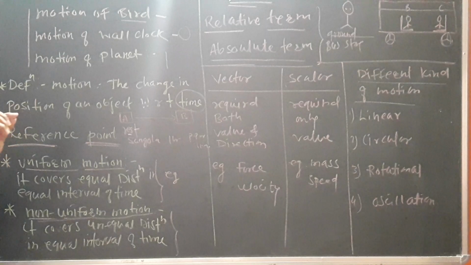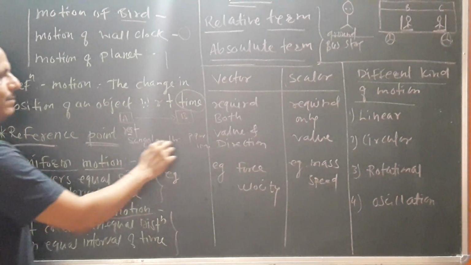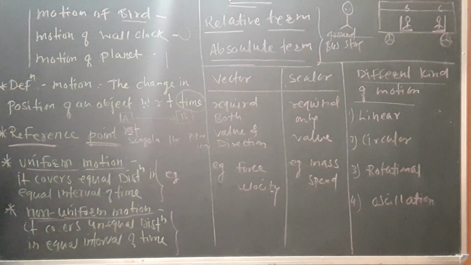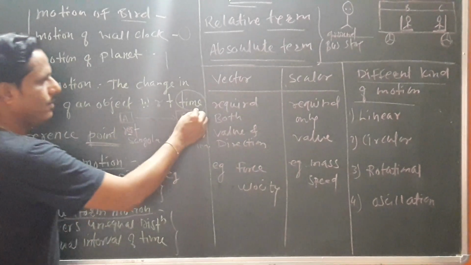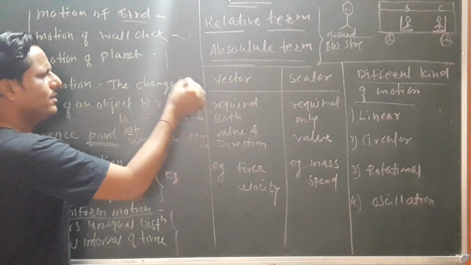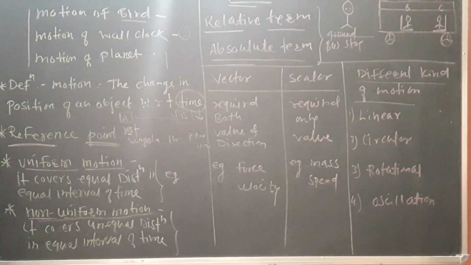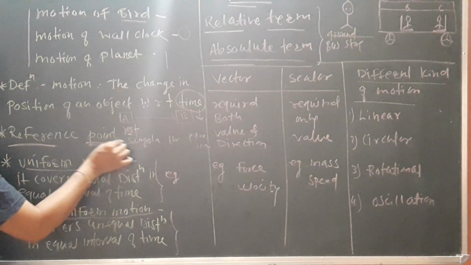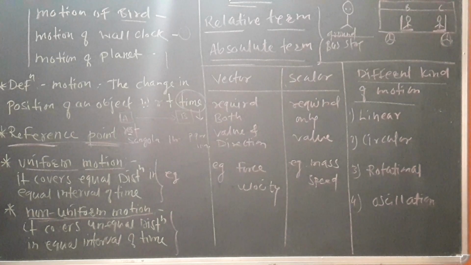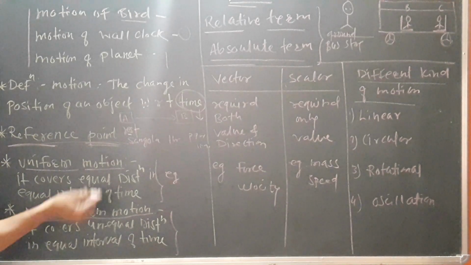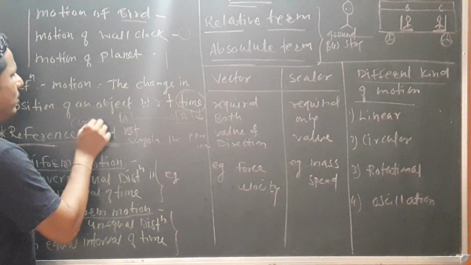Whenever an object goes into motion, the time is also going to change. Getting it? So that is the critical point or important aspect about time. We have to mention that time also varies. Again, the second important point I mentioned here is the reference point. Reference point, or sometimes they use the word origin.